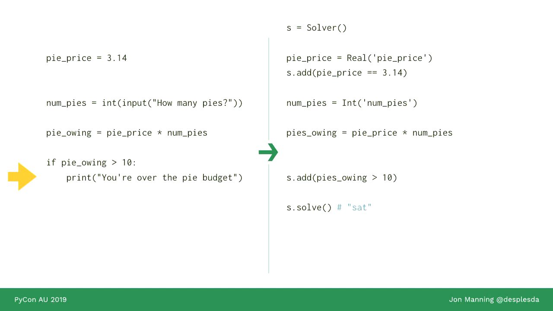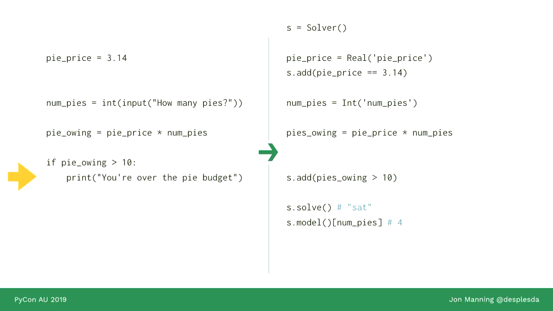And then we can say, all right, smarty pants, then what is the value of numpys? And it will produce a valid value for the variable numpys given the set of constraints you provided. In this case, 4. That is a valid value that can be true if pi owing is greater than 10 and pi owing is number of pi's times pi price, and pi price is 2.14. It's figured the whole thing out. So this is cool as hell.